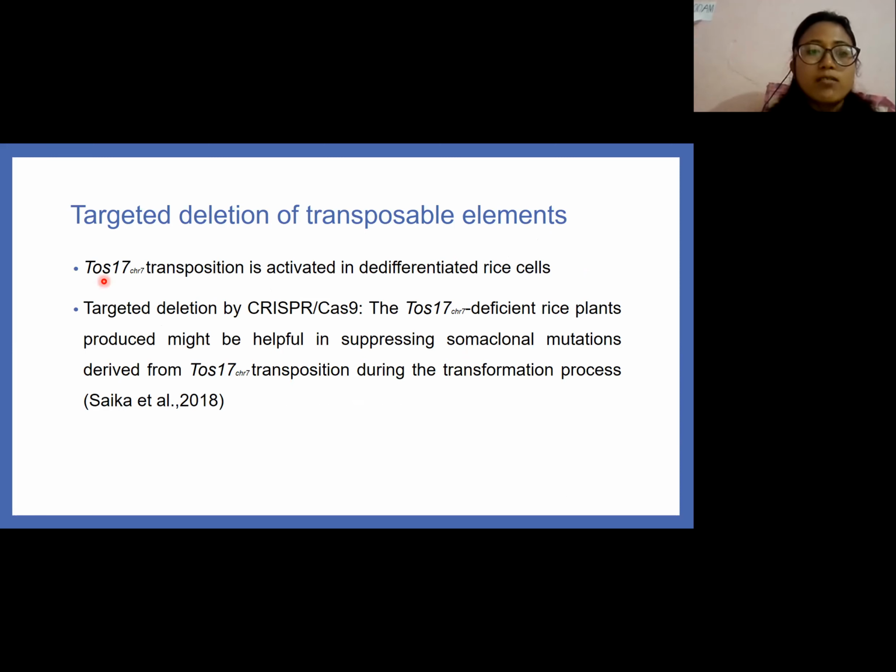Tos17 on chromosome 7 is the actively transposing transposable element in rice, which is activated in dedifferentiated rice cells and can cause difficulties in the production of transgenic rice varieties. Saika et al. 2018 was successful in targeted deletion of this transposable element with the help of CRISPR-Cas9. The Tos17-deficient rice plants produced might be helpful in suppressing somaclonal mutations.